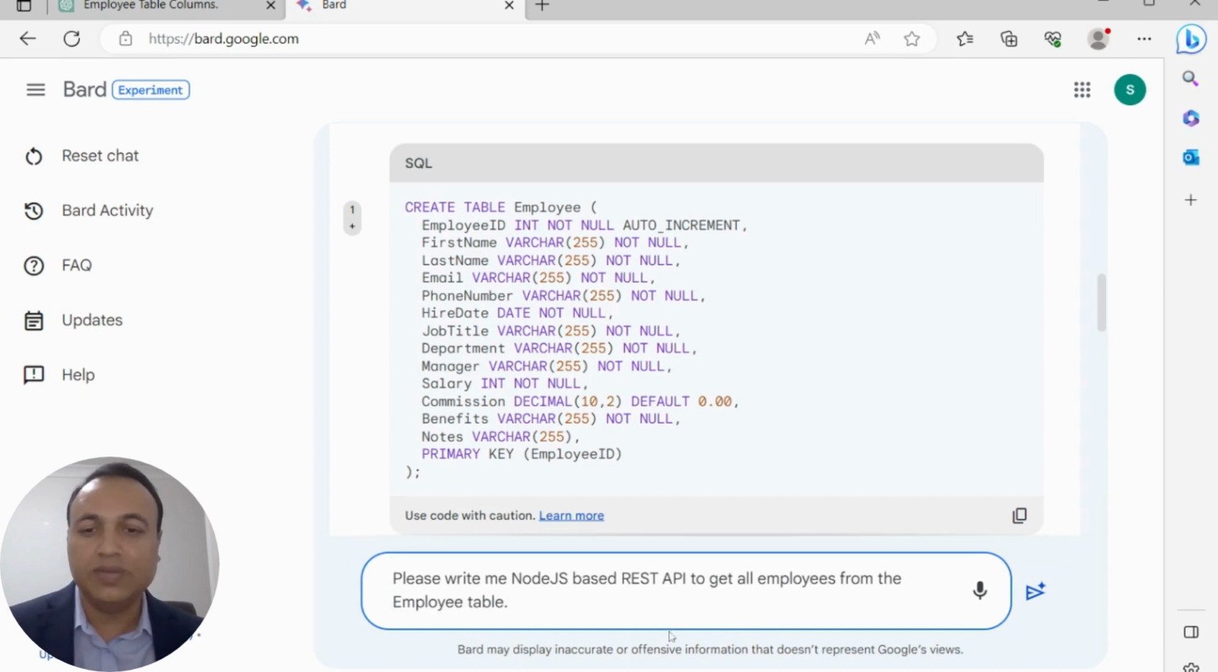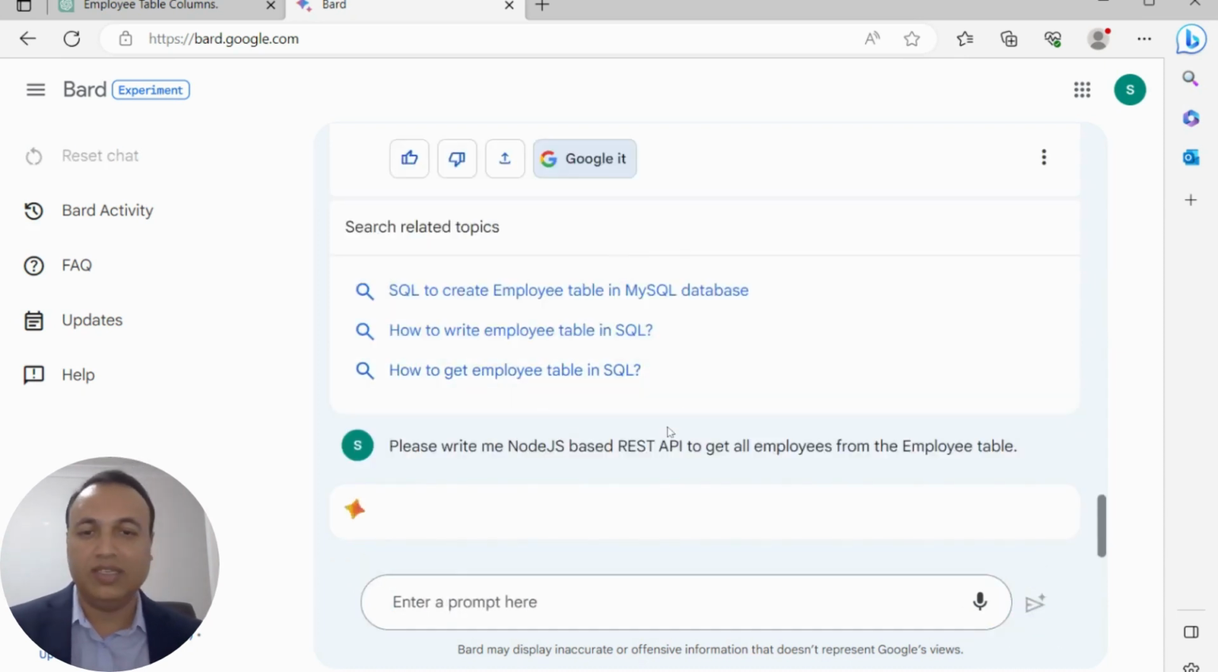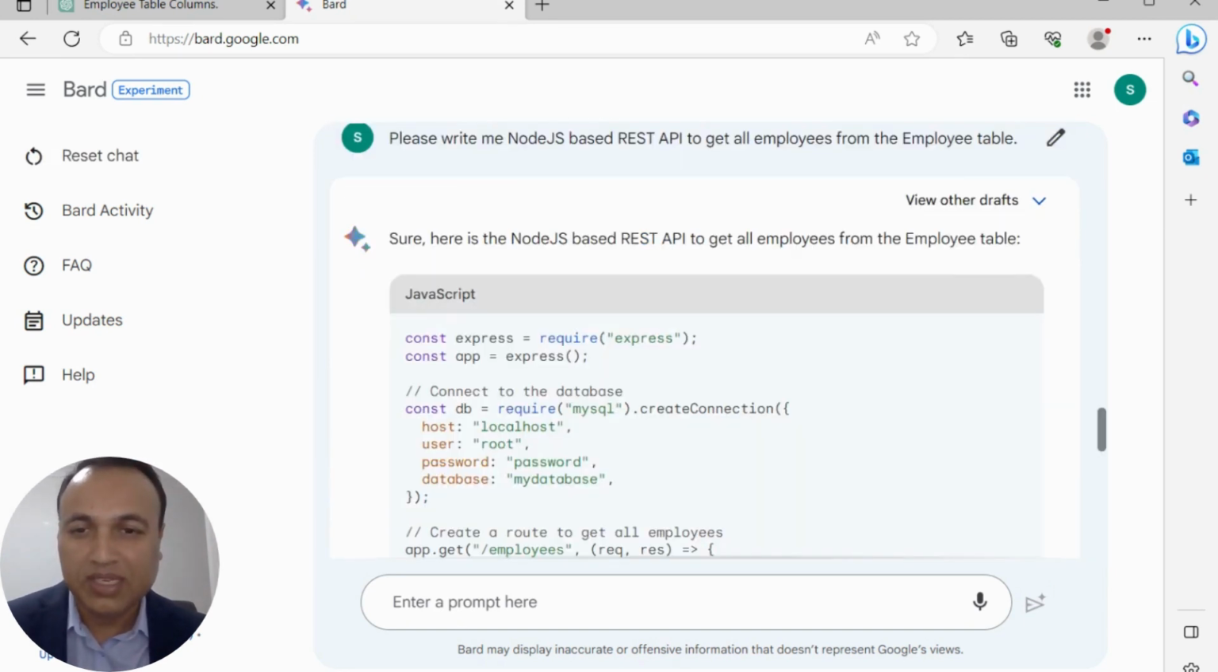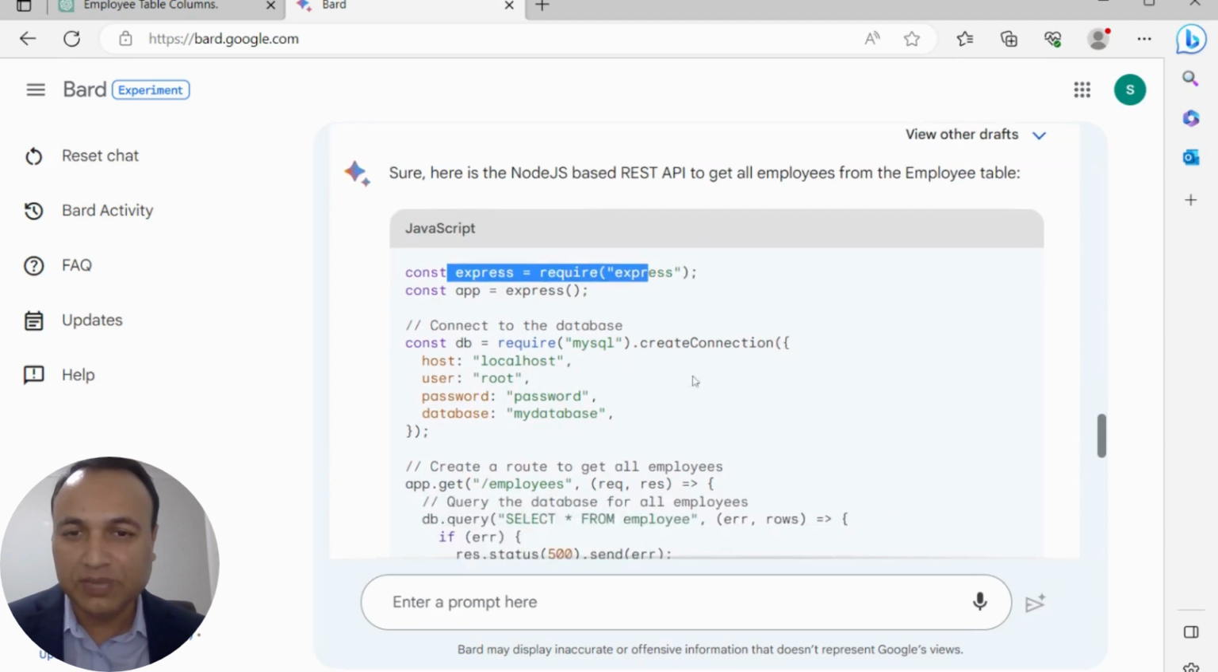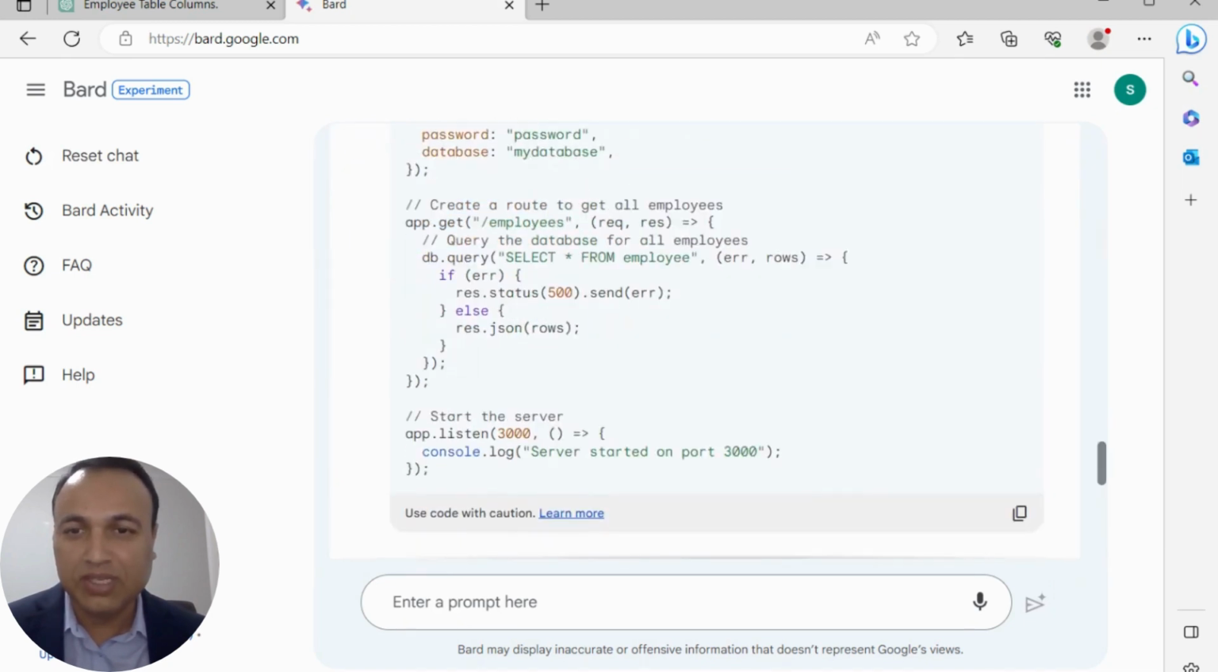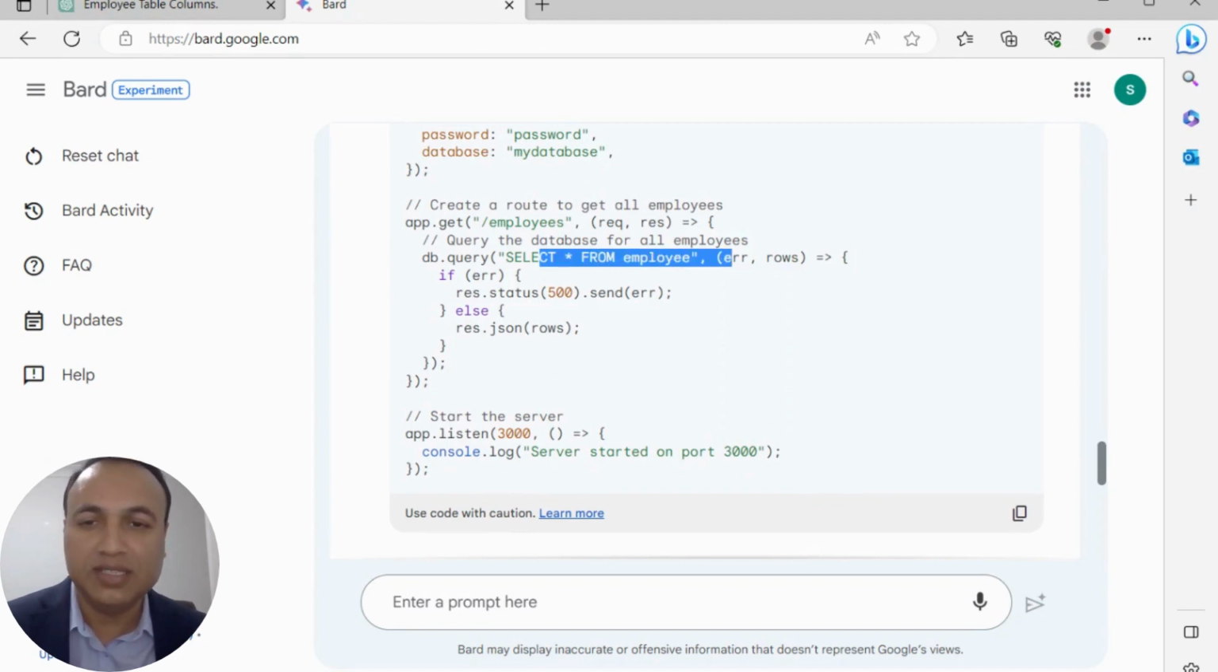Now, the last prompt is about a REST API in Node.js code to get a list of all employees from the employee table. Let's see. There we go. We can see the Express package, we can see the DB connection, and we can see a REST endpoint that will give us a list of all employees.